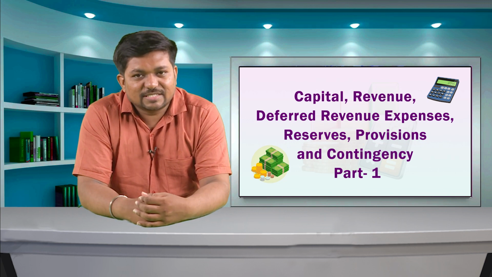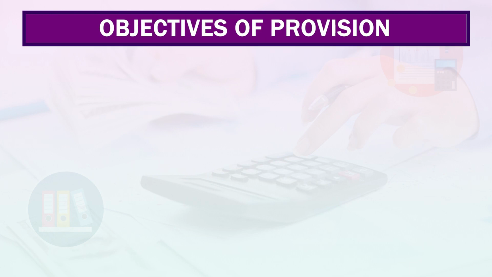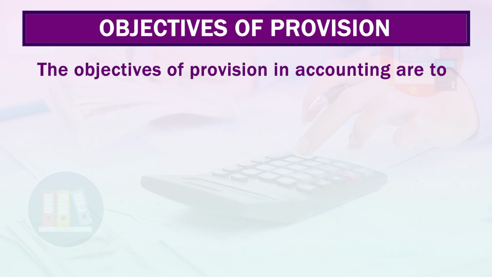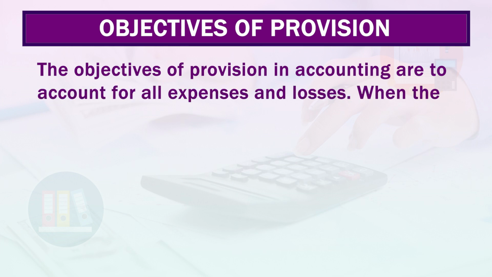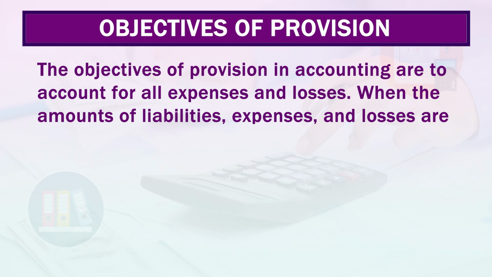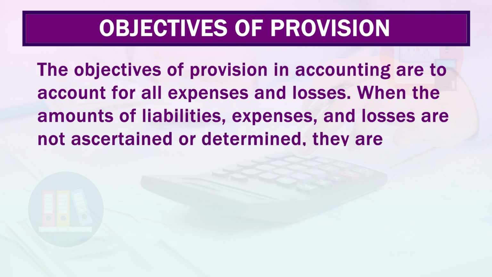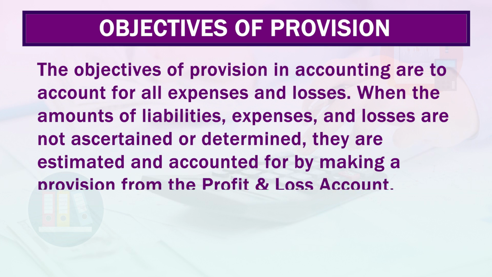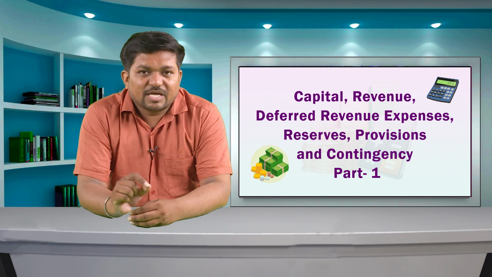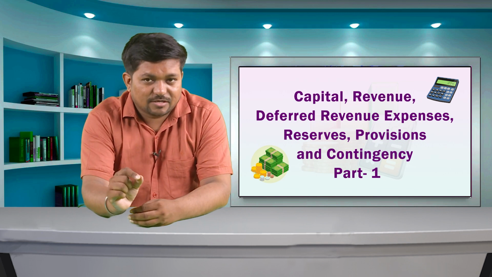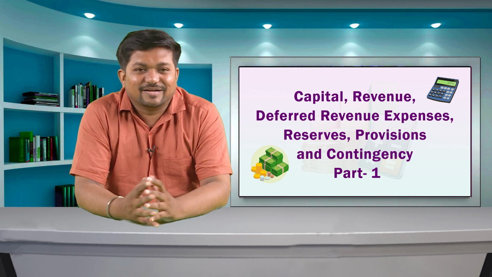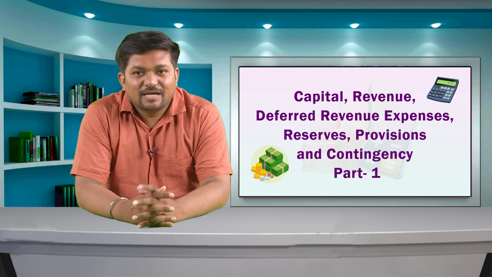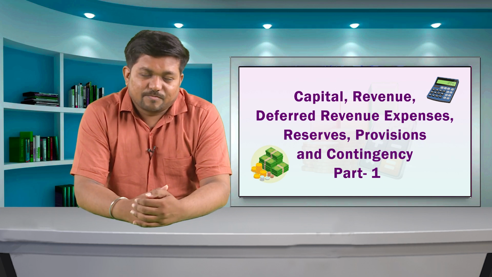Next point of discussion is objectives of provision. The objectives of provision in accounting are to account for all expenses and losses. When the amounts of liabilities, expenses and losses are not ascertained or determined, they are estimated and accounted for by making a provision from the profit and loss account. As a result of the provision, the correct or near to correct profit or loss is ascertained, and liabilities and assets can be shown at correct values.